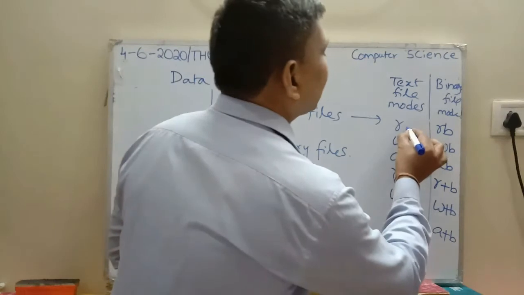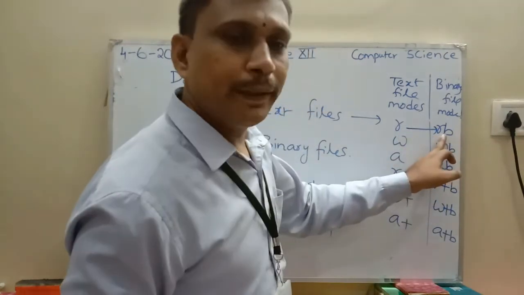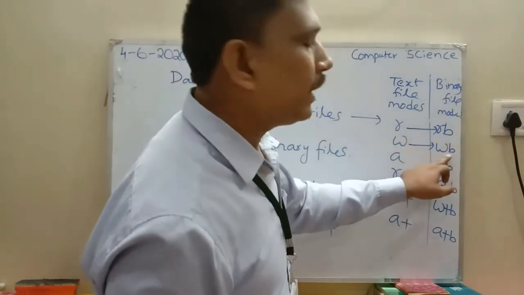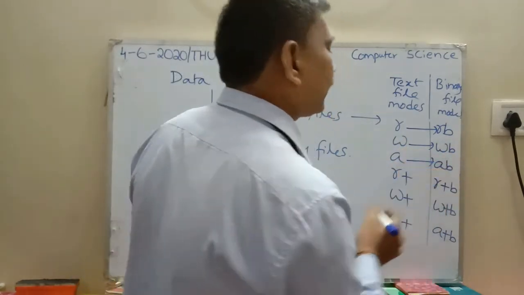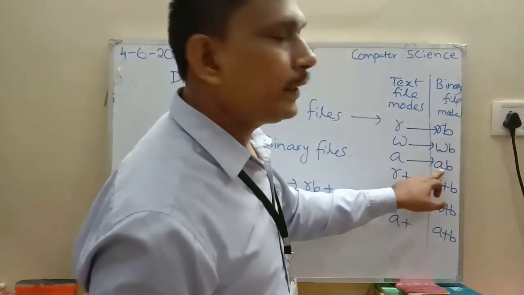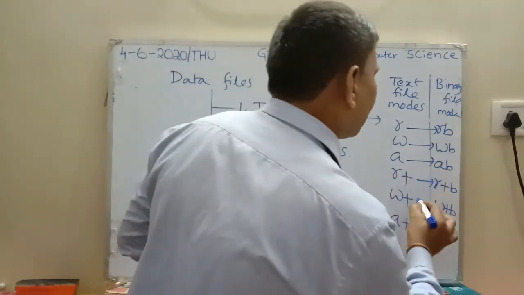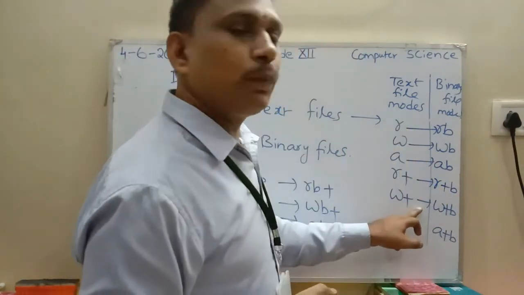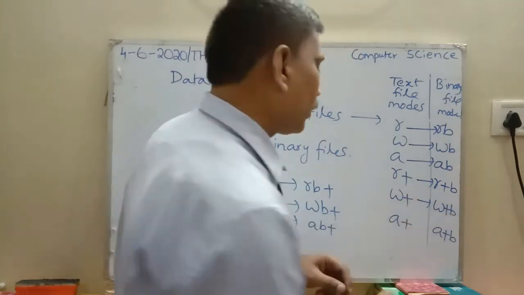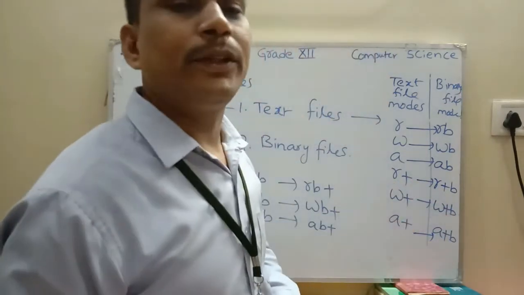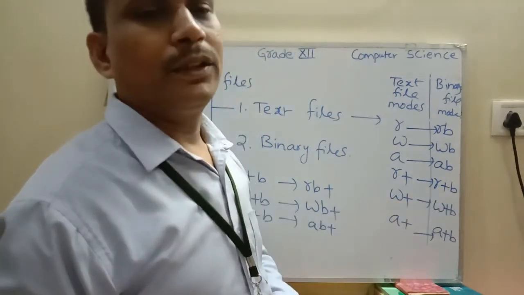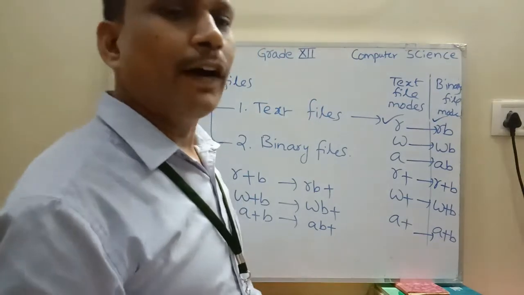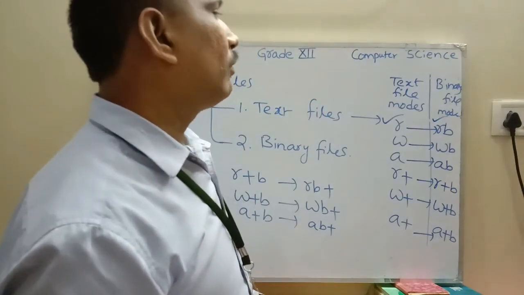All the characteristics of R are implemented in RB also. All the characteristics of W are the same as WB. All the characteristics of A are implemented in AB also. All the characteristics of R plus are equal to R plus B, W plus to W plus B, and A plus to A plus B. So the characteristics are the same but the representation is different in binary format.